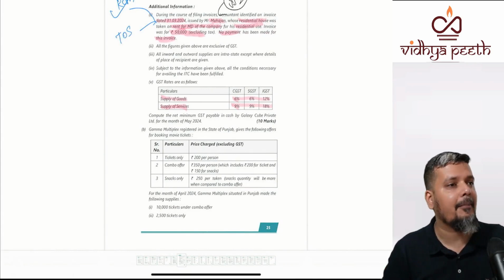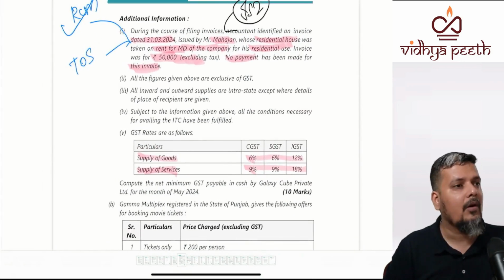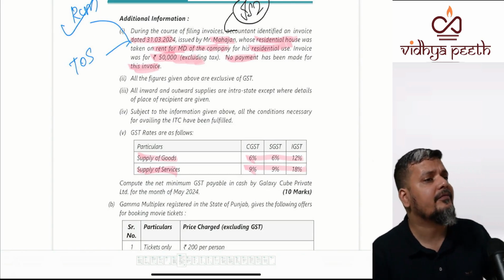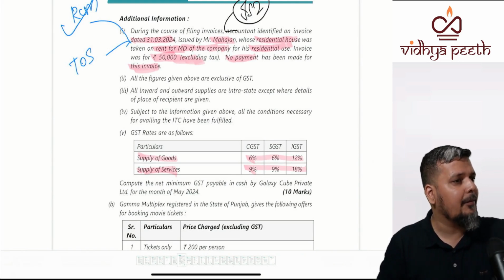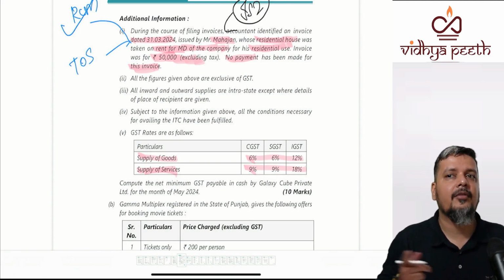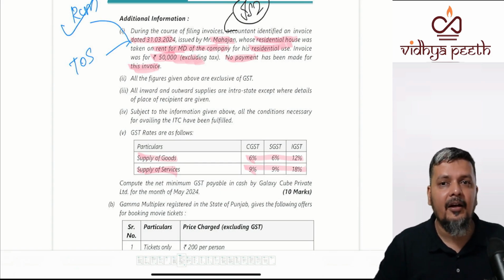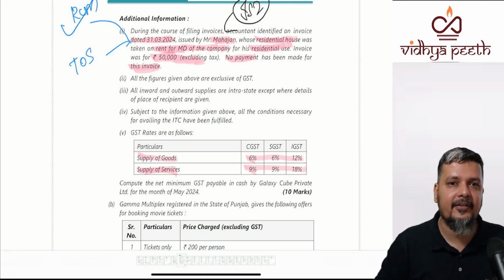If you take your inward supply 2, what is given? Is it under RCM? Yes, it is under RCM. Why? Renting of residential dwelling, point number 1. Supplier can be anyone. Recipient is registered. RCM. Sir, it is for residence. No, it is not a proprietorship concern. It is a limited company. It will not be exempted. Are you guys clear with this understanding?